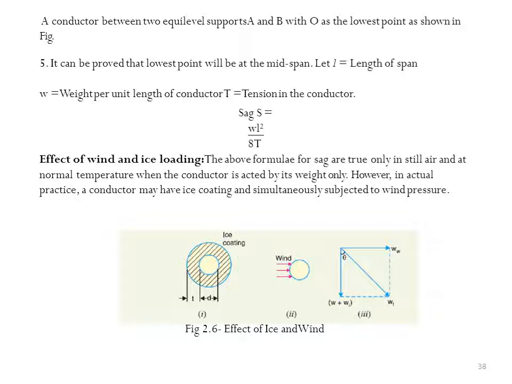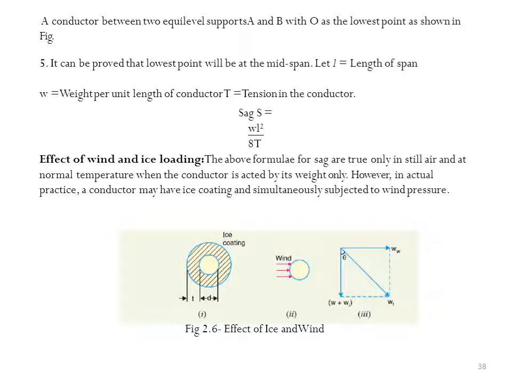Then the effect of ice loading on the sag of a conductor. The above formula for sag is true only in still air at normal temperature, when the conductor is acted on by its weight only. However, in actual practice, a conductor may have an ice coating and simultaneously be subjected to wind pressure.